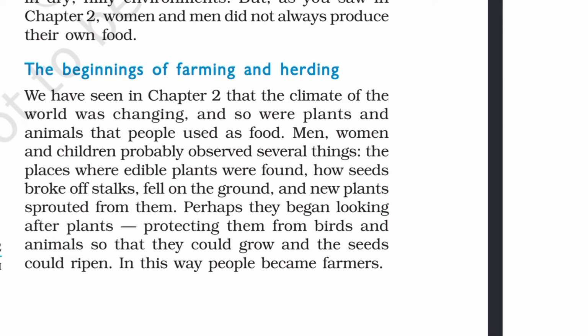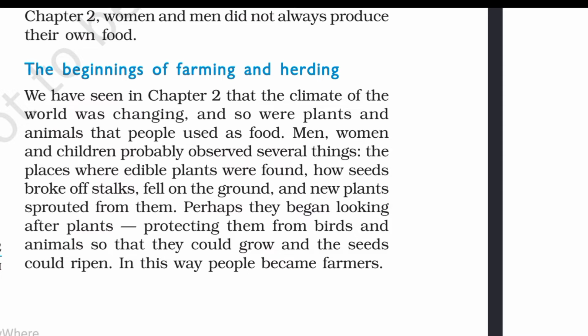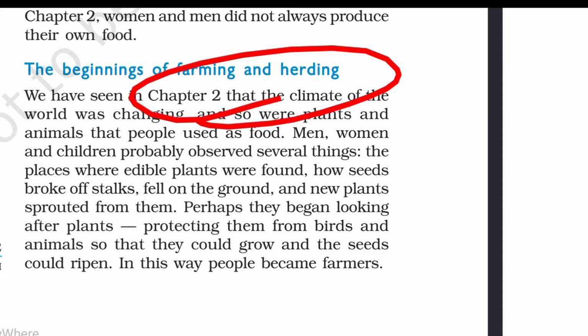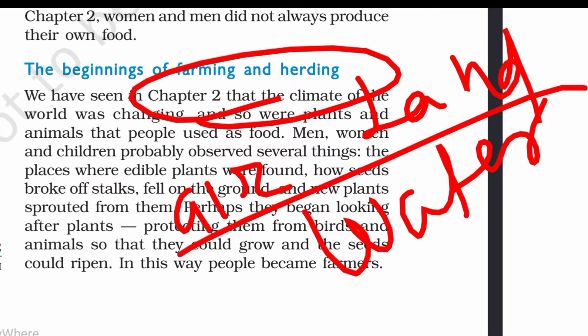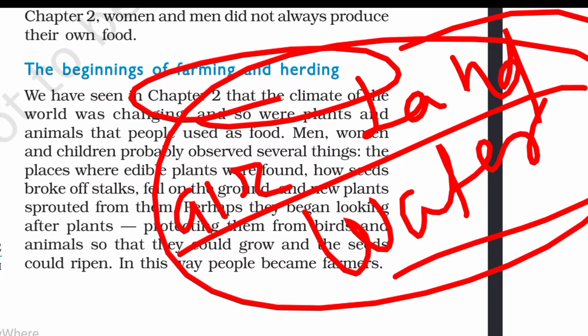The beginning of farming and herding. So how did farming and herding begin? First is the climate, and second, water, air and land are the most important resources for farming. Ancient people had air, land and water, so using these factors, they started farming and herding.